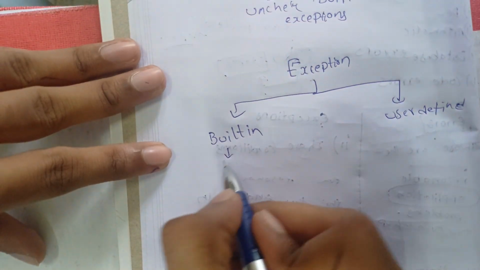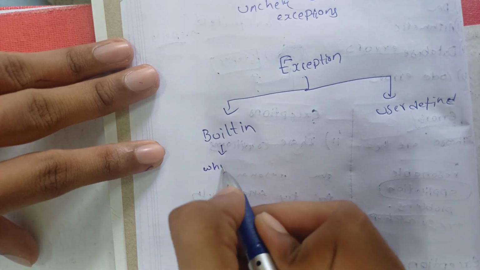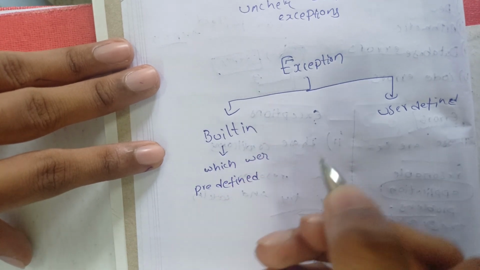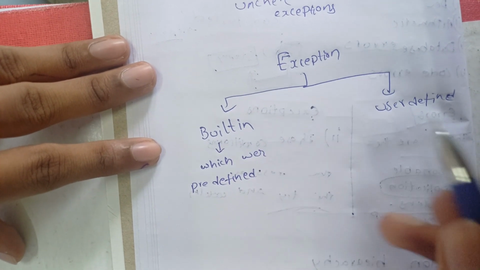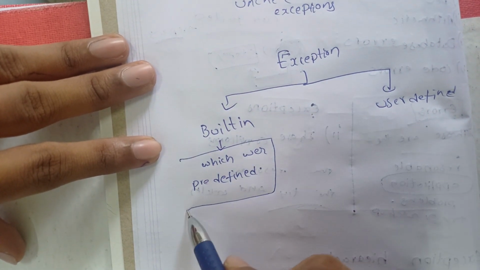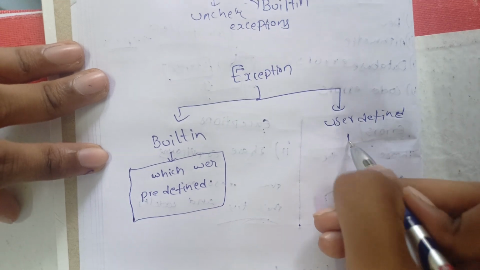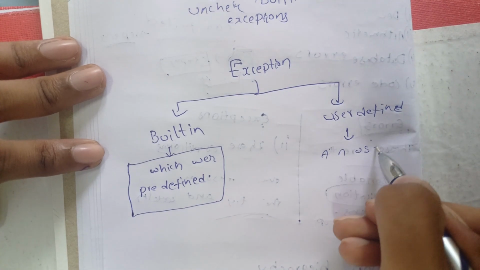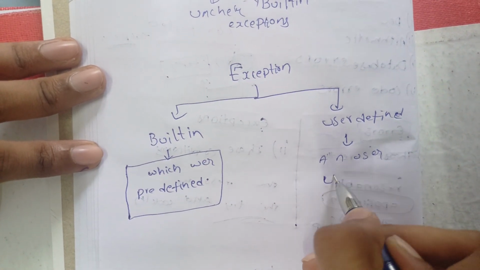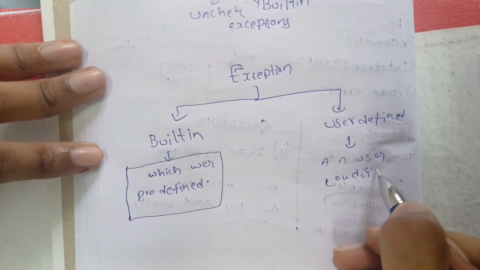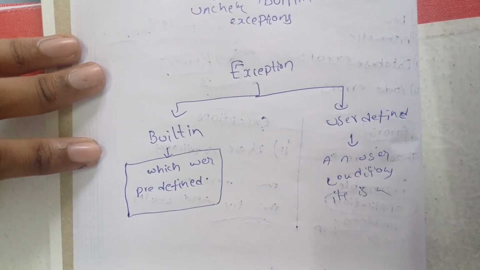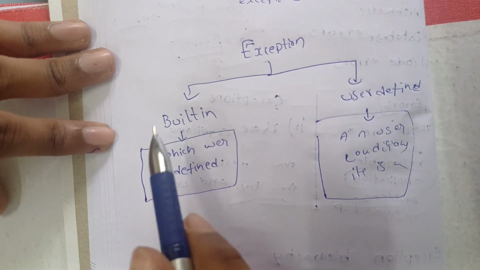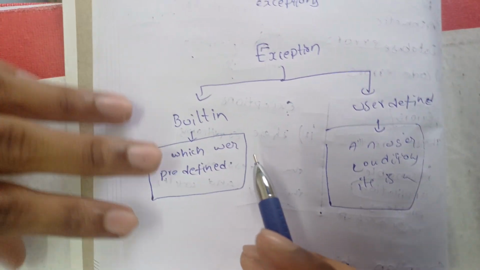Built-in exceptions are the exceptions which are predefined. Means these exceptions are already known by the compiler. There is no such thing that the user is trying to give newly. Whereas in a user-defined exception, a user gives a few conditions so that if it doesn't follow those conditions then it is an exception. So let me tell you with an example program later on, but now try to understand the definitions of those.